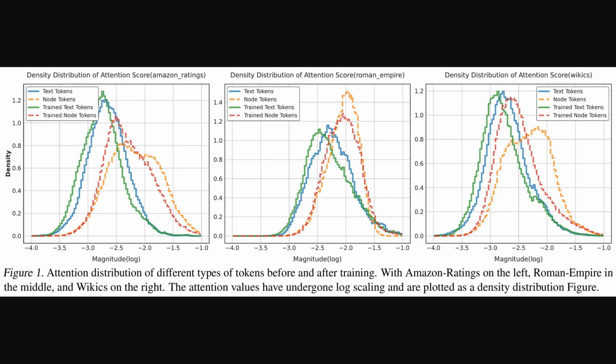See how the dashed lines for trained node tokens shift from the solid lines? This change indicates that after training, the large language model learns to pay different attention to the graph's nodes.